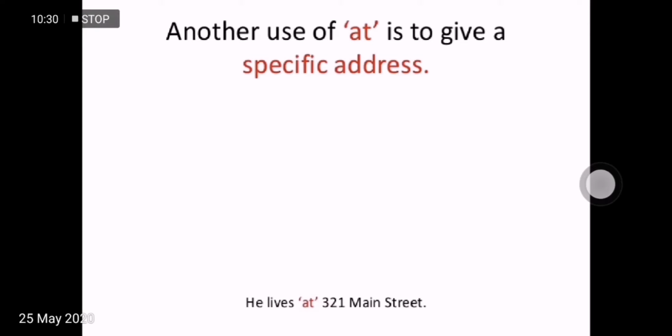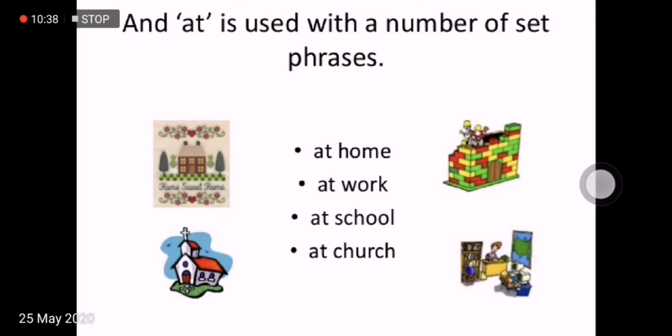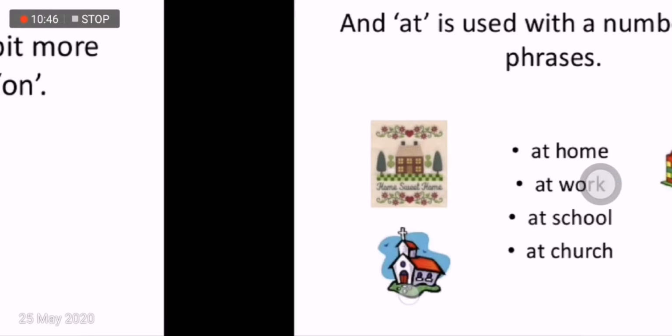Another use of at is to give a specific address. For example, I live at 1231 Kunbal Handwara. He lives at 321 Main Street. And at is used with a number of set phrases. For example, I am at home, he is at work, they are at school, we are at mosque.